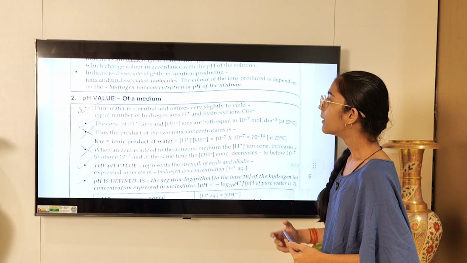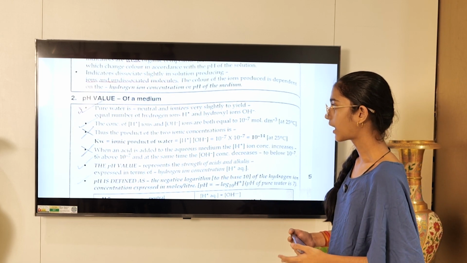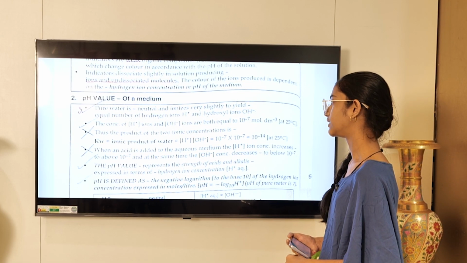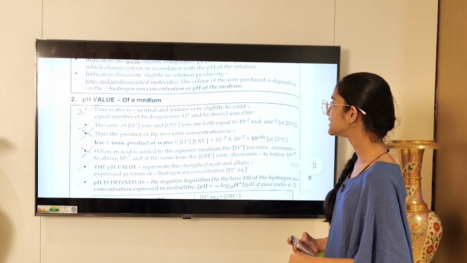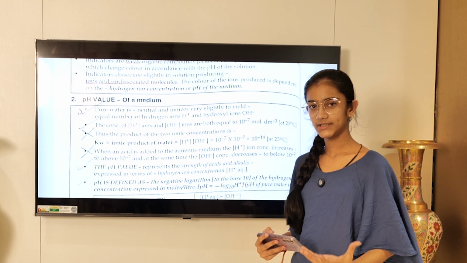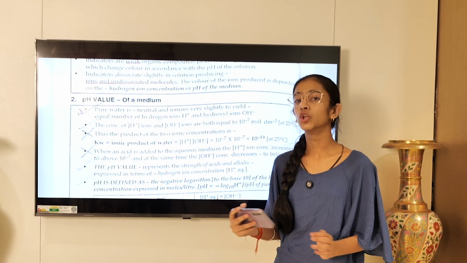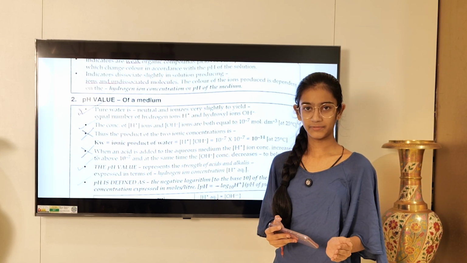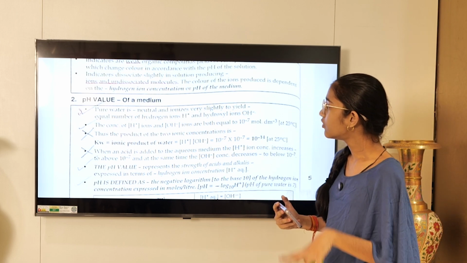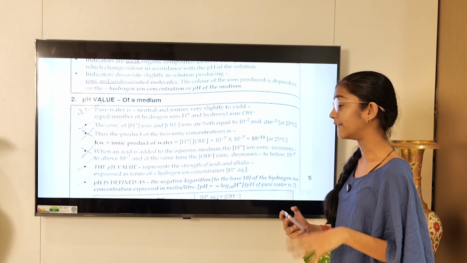Now, pH value of a medium. Pure water is neutral and ionizes very slightly. Pure water is neutral, which means it is neither acidic nor basic. It comes somewhere in the middle. And it ionizes slightly, very slightly.